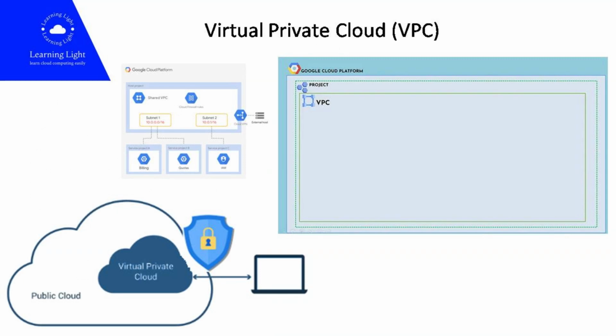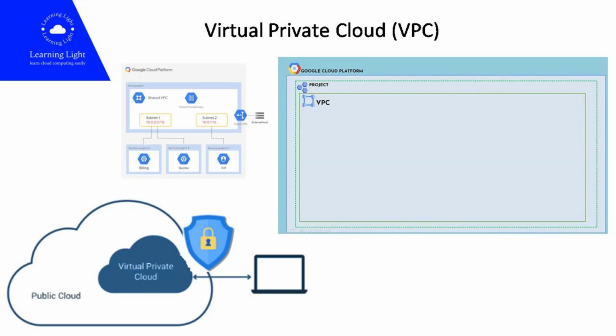VPC stands for Virtual Private Cloud and is a private isolated virtual network partition that gives you managed networking functionality for your Google Cloud Platform resources. You can think of a VPC as a virtual version of your traditional physical network. It lets you set up private communication between your virtual machines in the cloud, including firewall rules and routing, so that you're protected from external and unwanted access and limit public exposure of your instances.